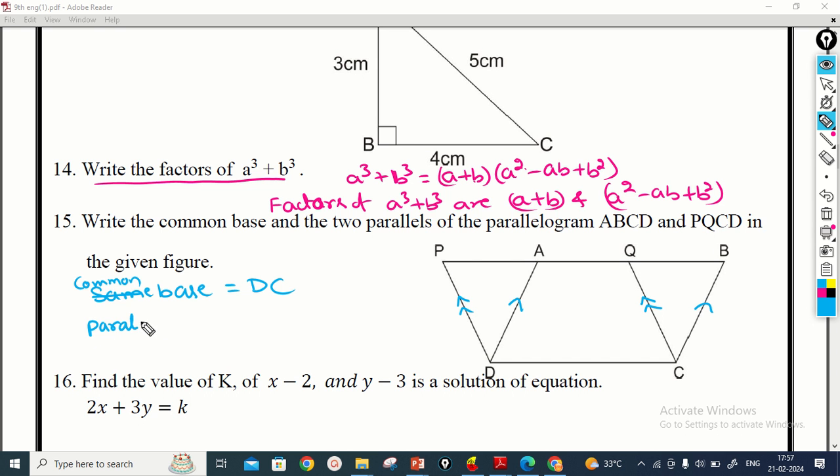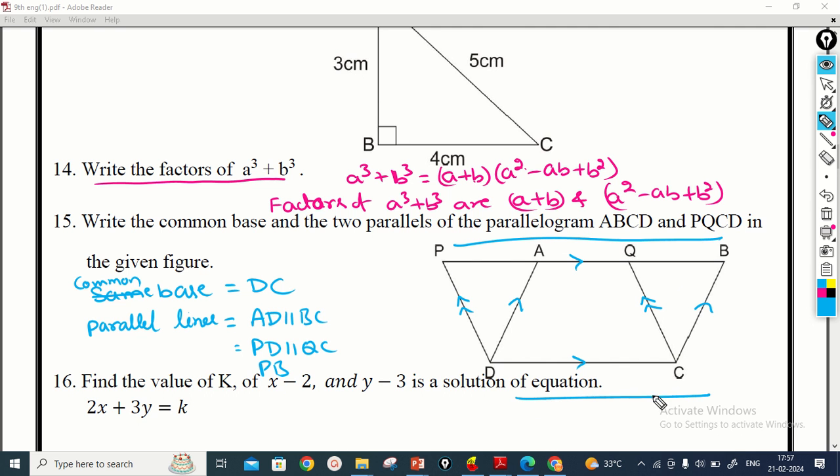So the parallel lines are AD parallel to BC, this is one pair, and the other pair is PD parallel to QC. Also, we have to write that the line PB is parallel to DC. So these are the parallel lines here.